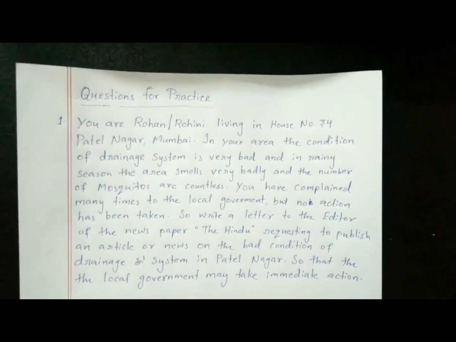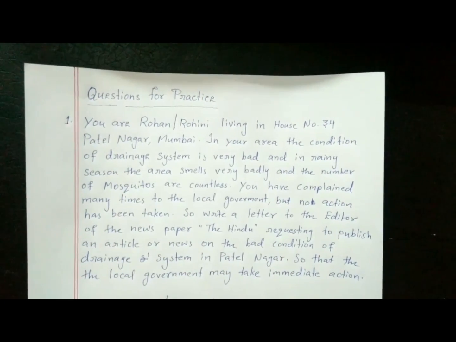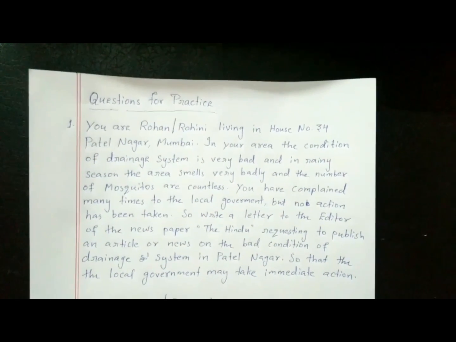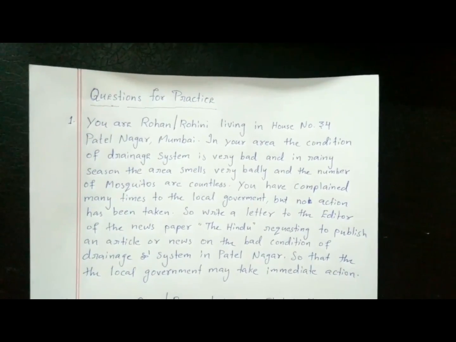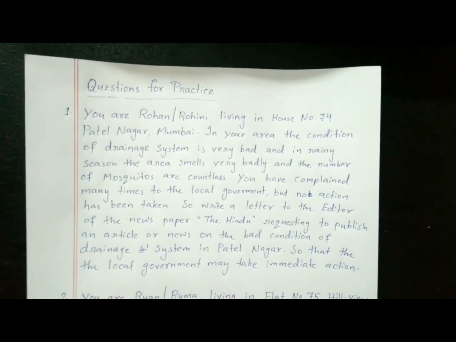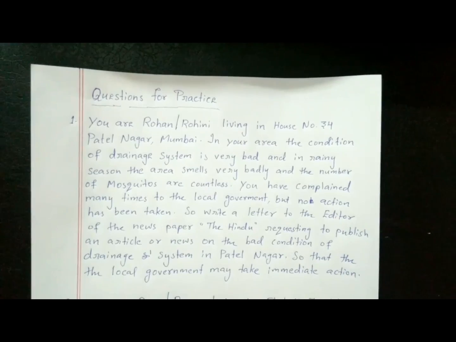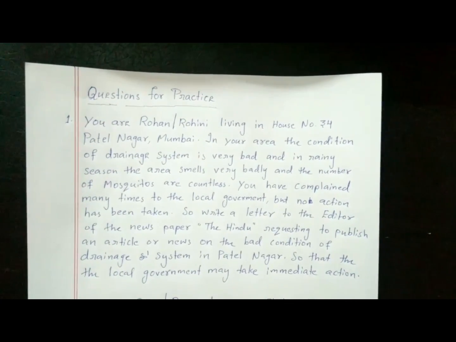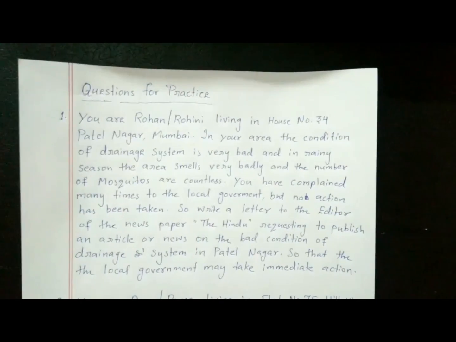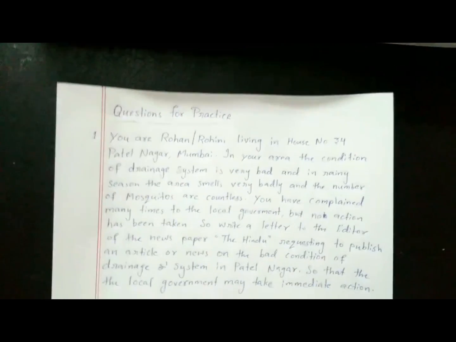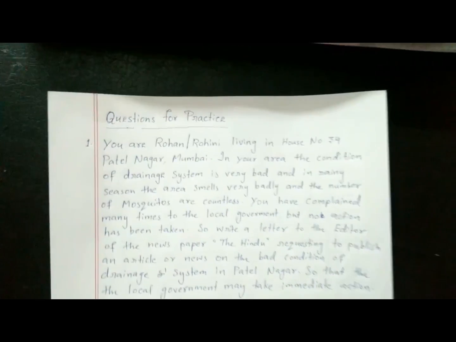The editor cannot come and clean your drainage or make arrangements for repairing your drainage system. What he can do is only publish a news. So your request should be a request for publishing an article or news on the bad condition of drainage system in Patel Nagar. Clear? So please write down that formal letter.